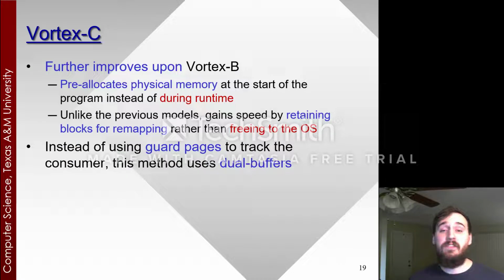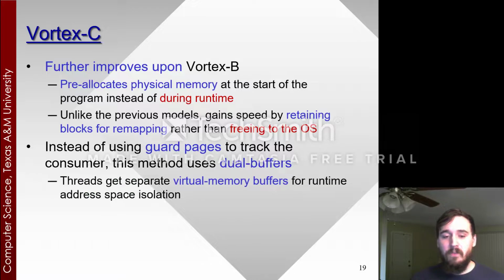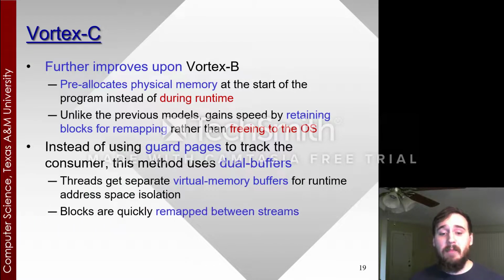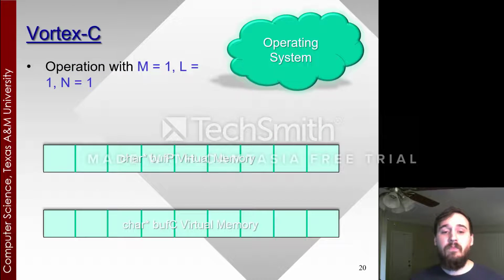Instead of using guard pages to track the consumer, this method uses dual buffers. So threads get separate virtual memory buffers for runtime address space isolation, and blocks are quickly remapped between these streams for producers and consumers. So let's see it in action.